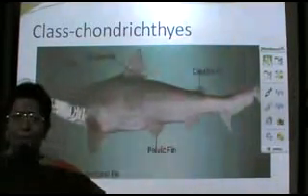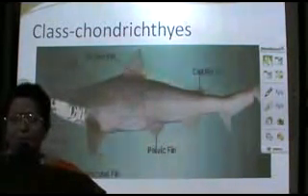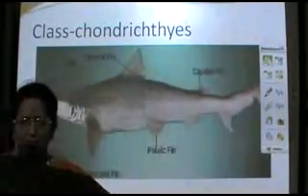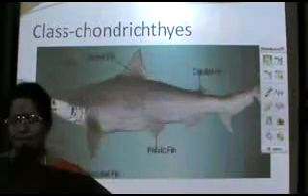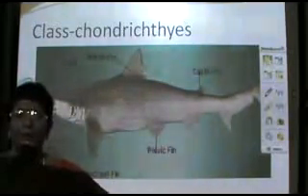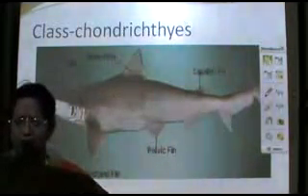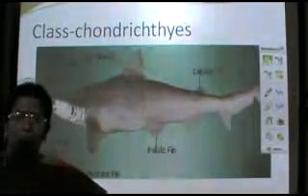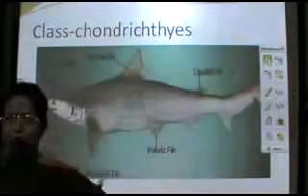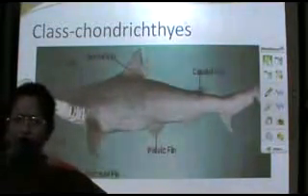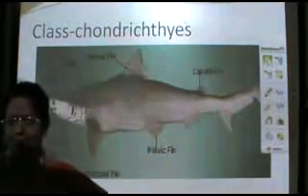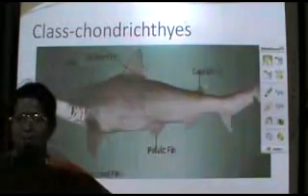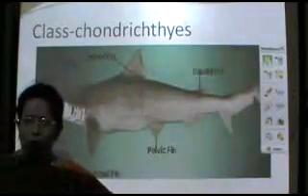Respiration here is by gills, and the number of gills varies in cartilaginous and bony fishes. The number of gills in cartilaginous fishes is more when compared to the bony fishes. Cartilaginous fishes have 4 to 7 pairs of external gills, whereas bony fishes have only 4 pairs of gills. Now, we find that a gill-lid or operculum is seen covering these gills only in the bony fishes and is